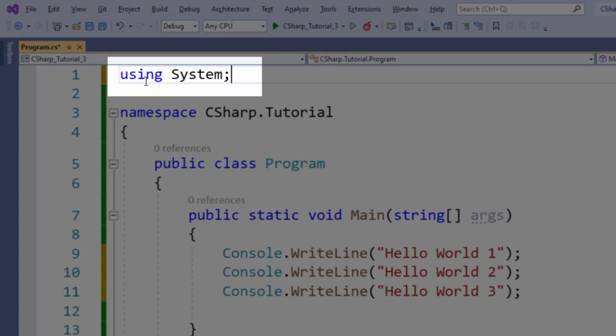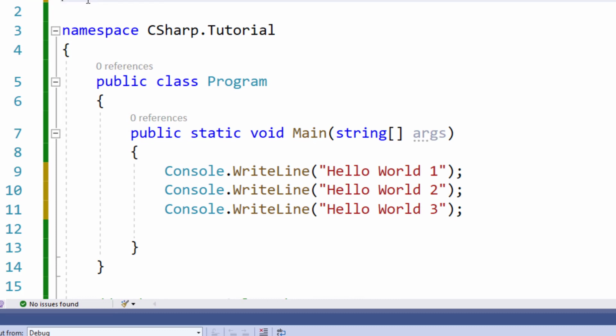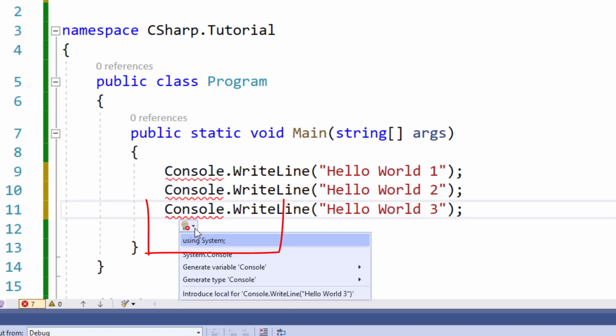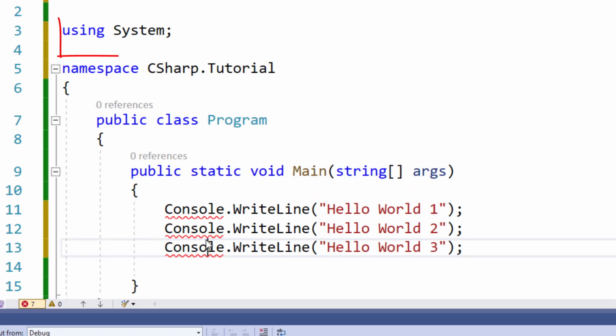You can type it manually, or alternatively, you can just right click on the class name and then Visual Studio provides you an option to add a using statement at the top of the file. For example, now when I right click on the Console, there is an option to add a using statement at the top. If I click it, the using statement will be added.